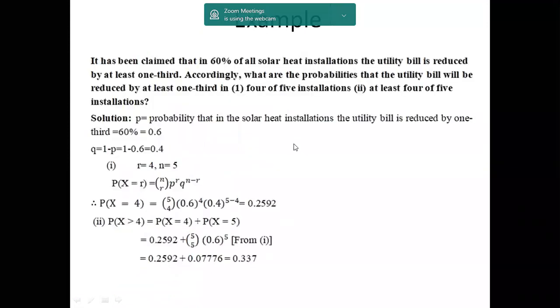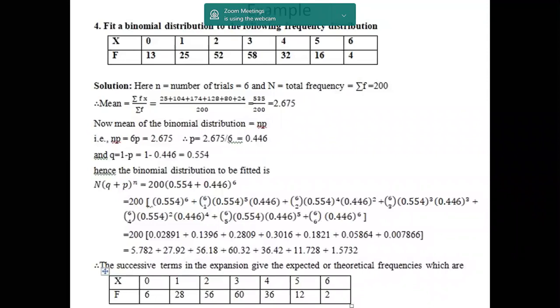So here is one more example. Take a moment and copy the problem and try to solve this. Here we are fitting the binomial distribution. As we mentioned in the introduction class, we can get a frequency distribution in two ways: one is the observed frequency distribution, and another one is the mathematical approach. So here the observed frequency distribution is provided, and we use a mathematical expression, that is nothing but the binomial distribution.